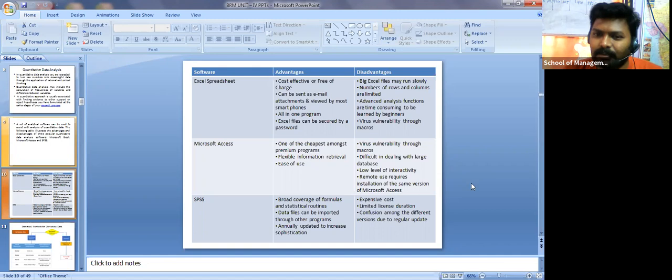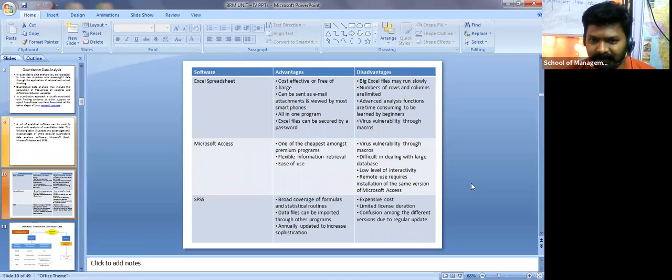Virus vulnerability through macros, right? I think maybe you know very well about that, those who have software knowledge, macros, right? And obviously a virus may affect Excel or Microsoft-related files. I'm not saying it's going to be affected. So it's some disadvantage, at least a 5 or 1% disadvantage, right?